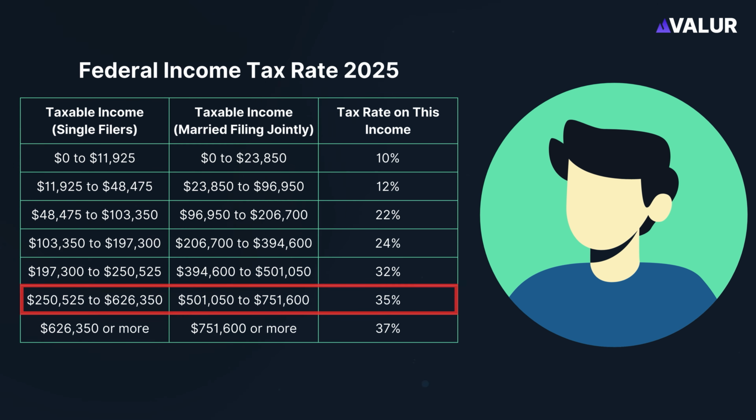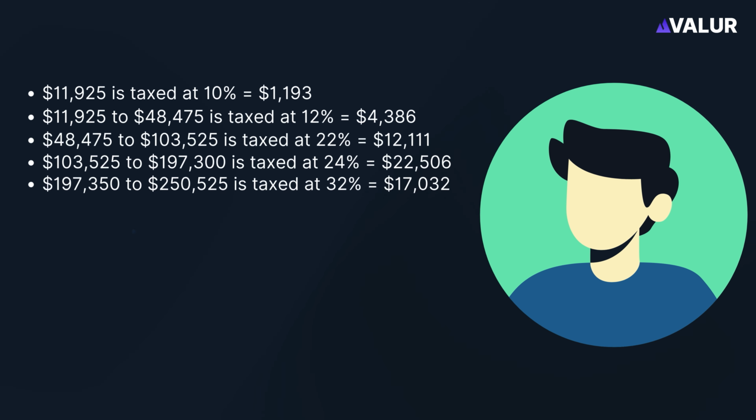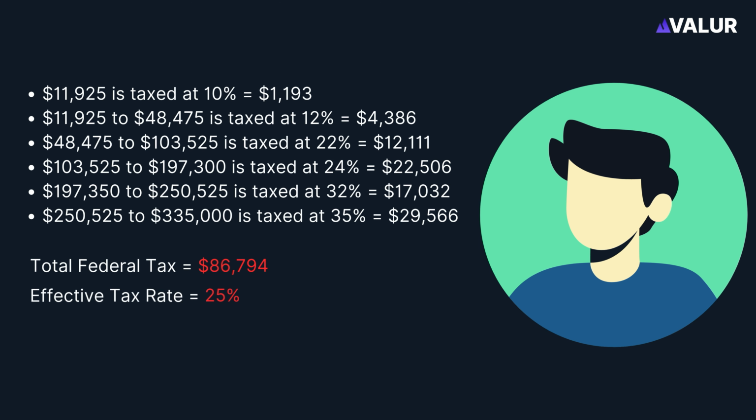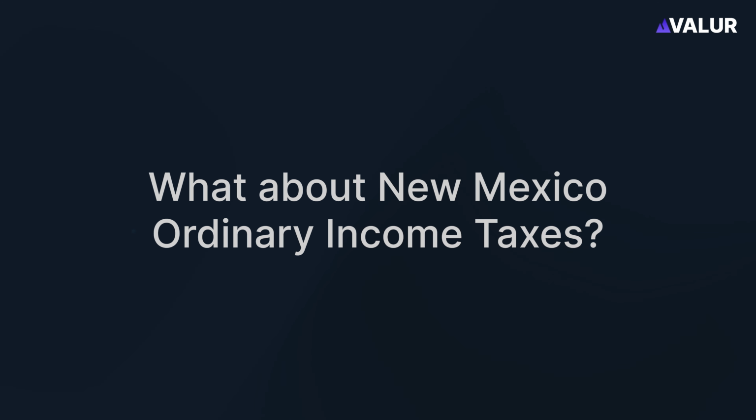This means the 35% bracket begins at around $250,000 of income. This is why only earnings above that threshold are taxed at 35%, while income under that amount is taxed at lower rates. Adding these amounts together, Jack would pay around $86,000 in federal income taxes for 2025, resulting in an effective tax rate of approximately 25%. What about New Mexico ordinary income taxes?